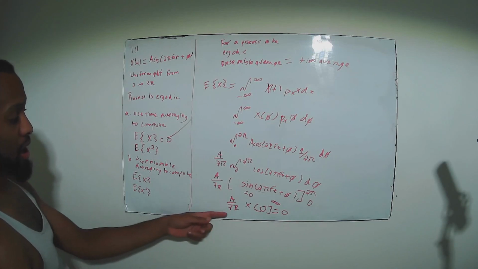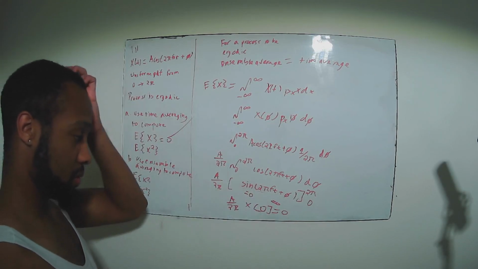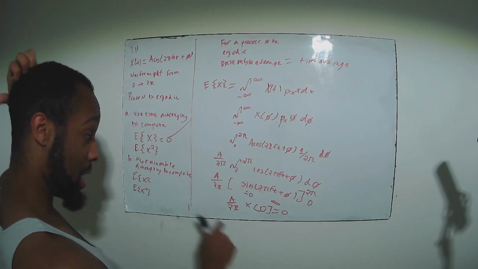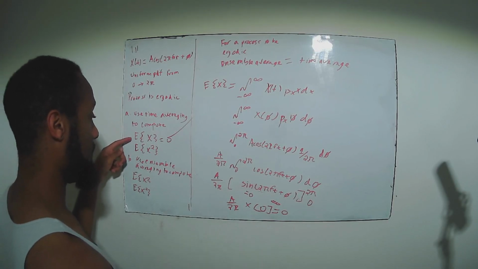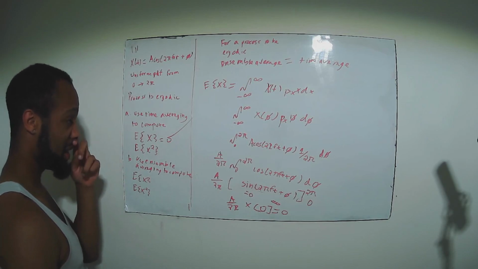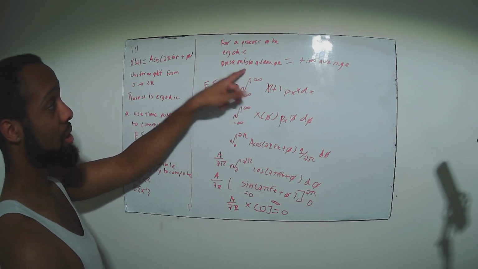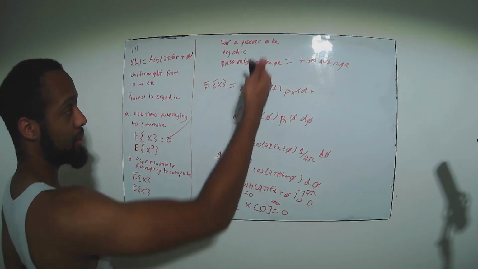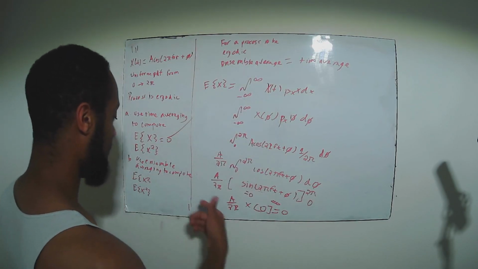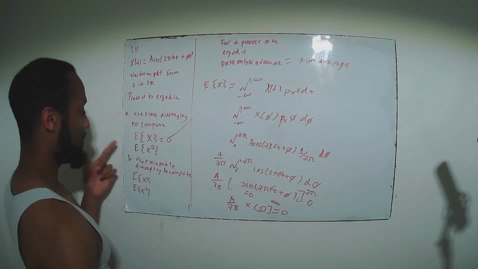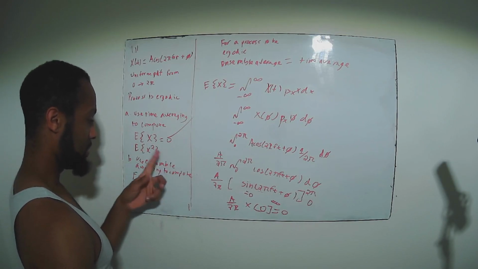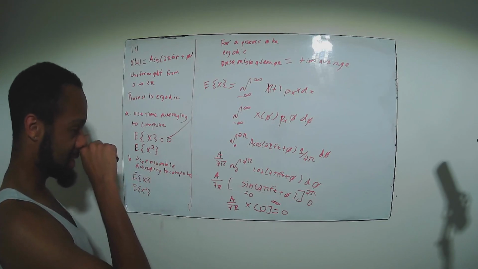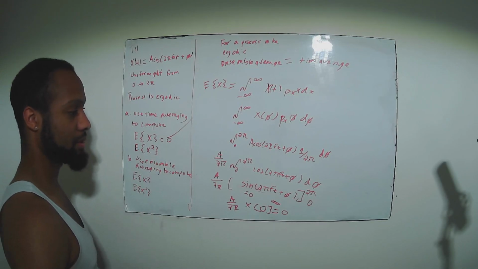So in the end, our ensemble average evaluates to 0. And what we can say then is that the ensemble average equals the mean, the time average. And so because this is true, our process is ergodic. We were told that it was ergodic, but we just confirmed it. And so now we can compute the time average of the second moment using time averaging, and then we can calculate the second moment using ensemble averaging.